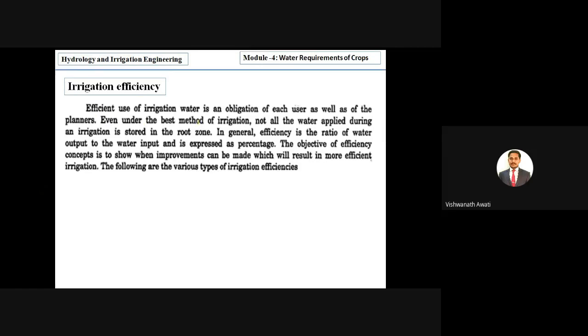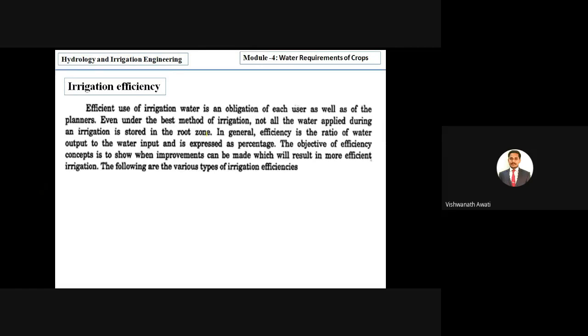Even under the best method of irrigation, not all the water applied during irrigation is stored in the root zone. Whatever water we apply to the crops, that entire amount is not stored in the root zone, or is not entirely or economically used by the crops.